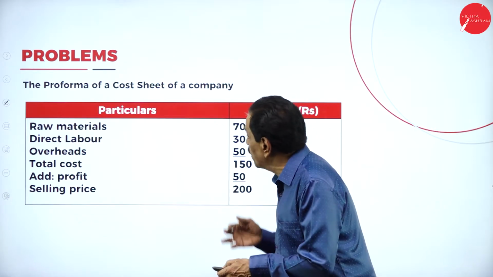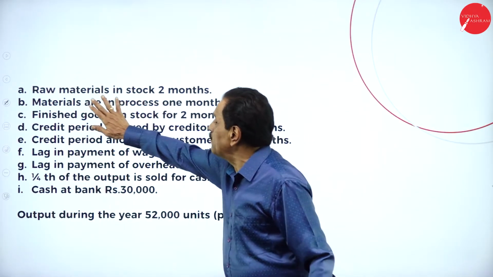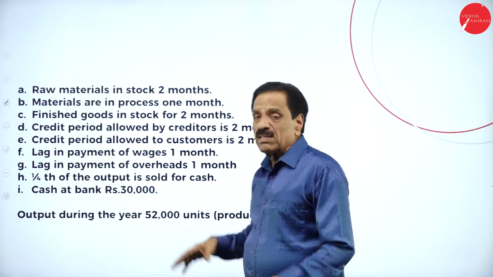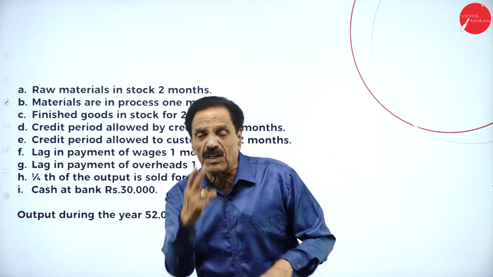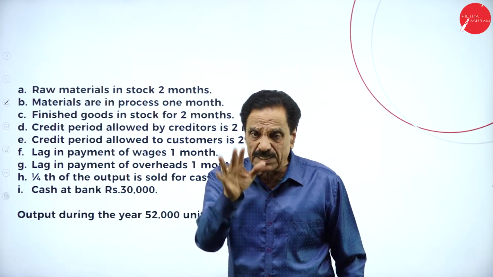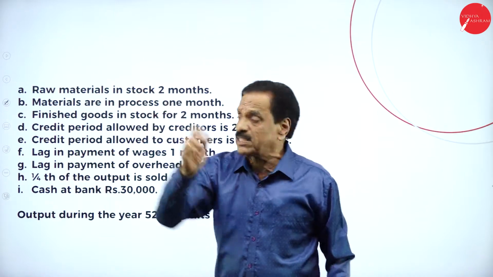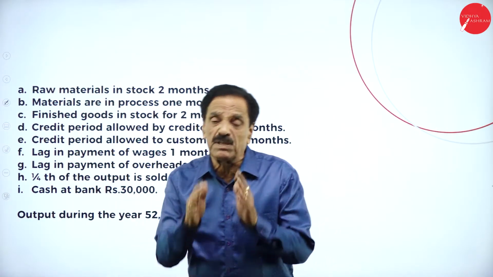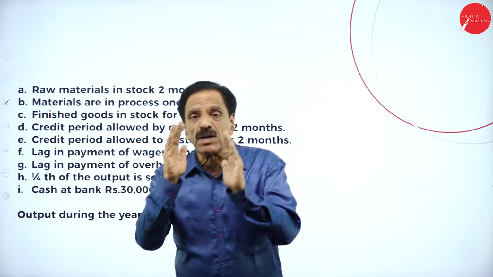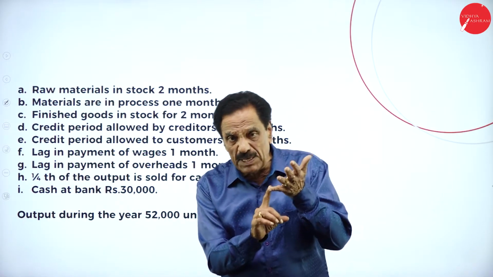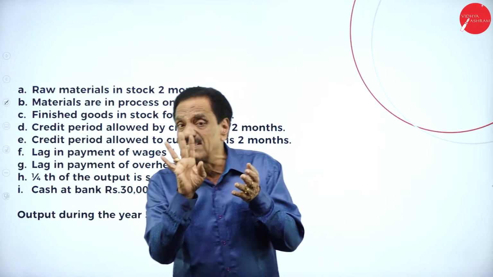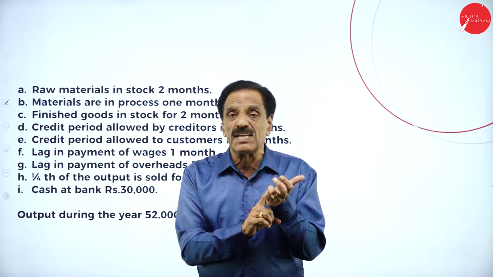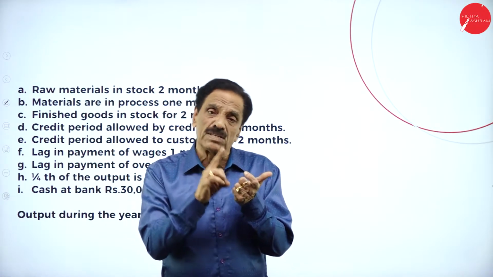Then we'll move on. Raw material in stock is for 2 months. So raw material we will keep in stock for 2 months. Next, for the sake of production, material in process for one month. Material in process means work in progress. What does work in progress contain? One is the material, one is the labor, one is the overhead. These are the three contents.